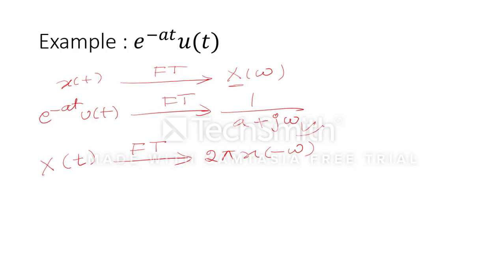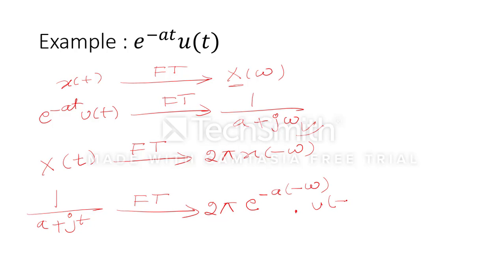Meaning in this function instead of omega I replace it by t, so my function becomes 1 upon a plus j t, and the Fourier transform of this function will be nothing but 2 pi multiplied by the input function, e to the power minus at u(t). So instead of t, minus omega should come, so it will be e to the power minus a times minus omega, multiplied by u(minus omega). So we can also write 2 pi e to the power a omega u(minus omega). This will be the Fourier transform of this function. This is our duality property.